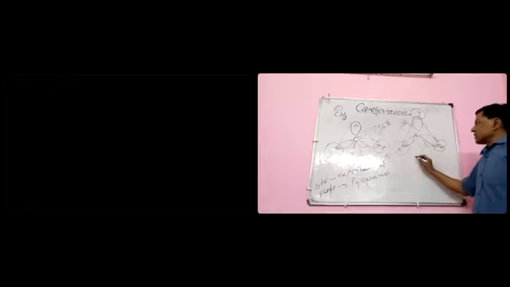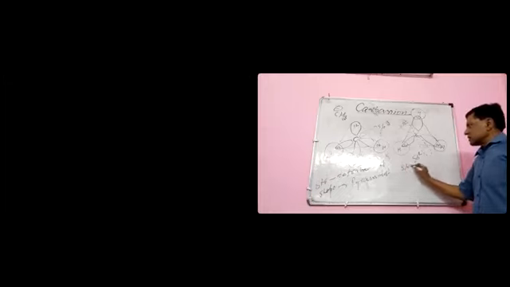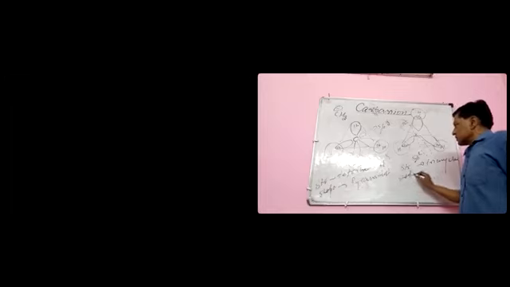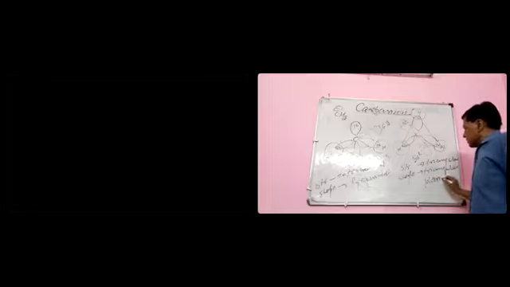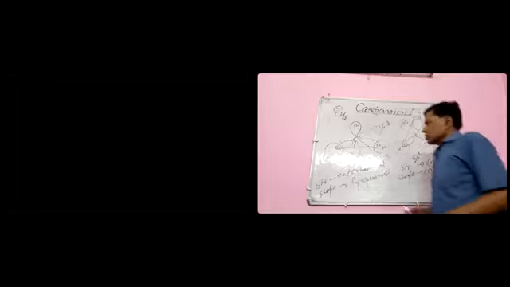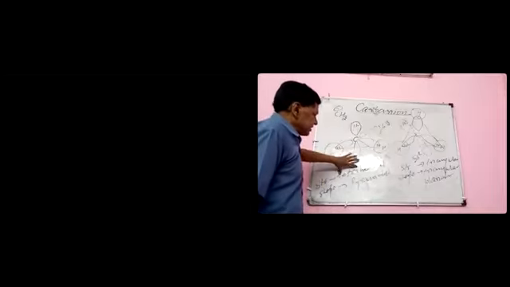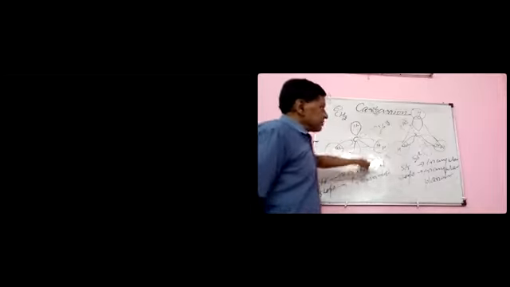This possibility is sp2 hybridization, triangular structure, and triangular planar shape. So the first assumption: sp3 hybridization, tetrahedral structure, pyramidal shape.